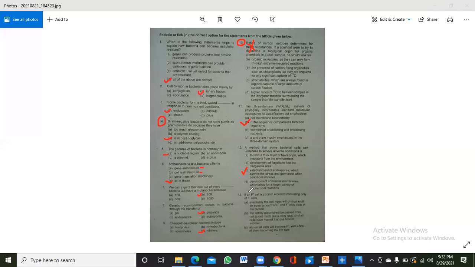Now here is: if an F positive cell is put into a culture consisting only of F negative cells, what will happen? First of all, you should know about the F positive and F negative cell. Now here is a bacteria, and here also is a bacteria. We all know that there is plasmid present in bacteria, but some bacteria do not contain plasmid. If this is a plasmid, and the bacteria contains it, it is known as the F positive bacteria. And if it is not containing plasmid, it is known as F negative bacteria.